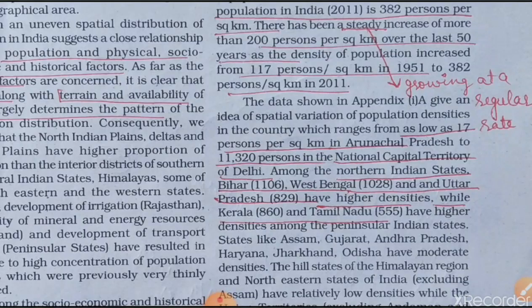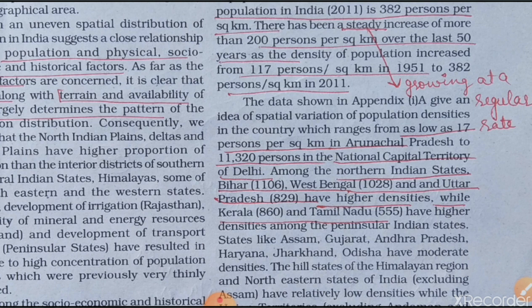Arunachal Pradesh has the lowest density, 17 persons per square kilometer, and in the National Capital Territory of Delhi the population density according to 2011 is 11,320 persons per square kilometer.